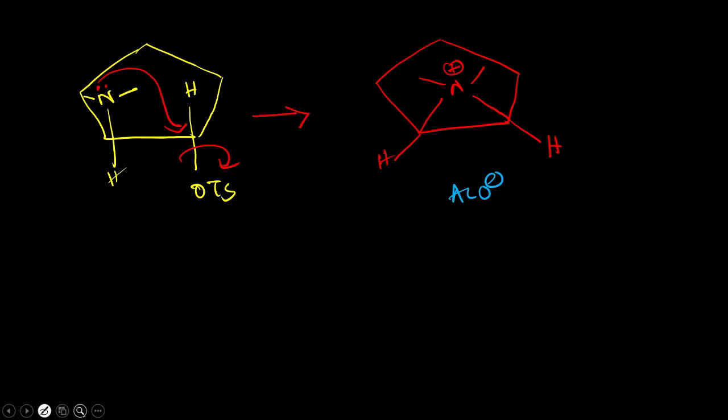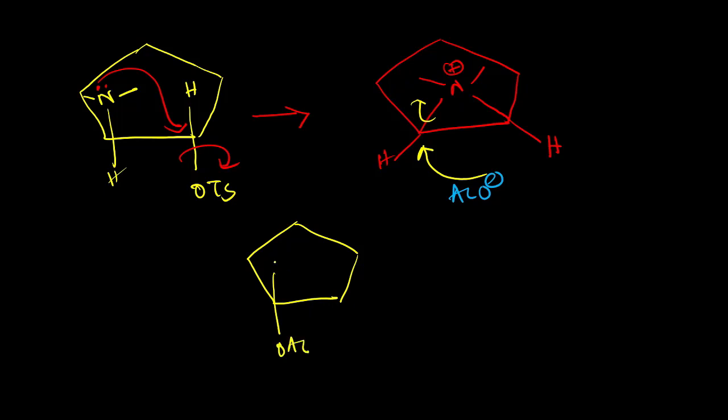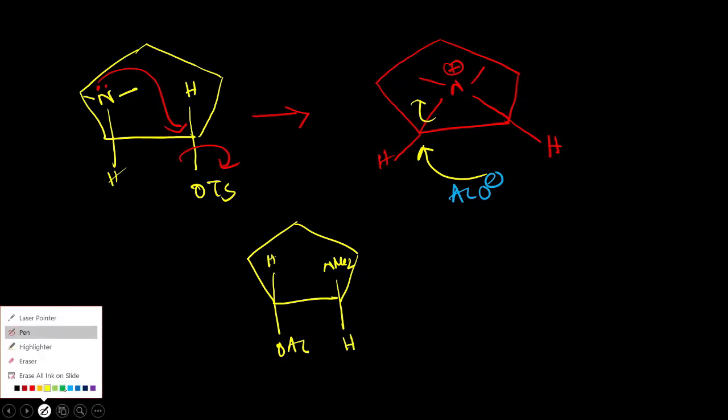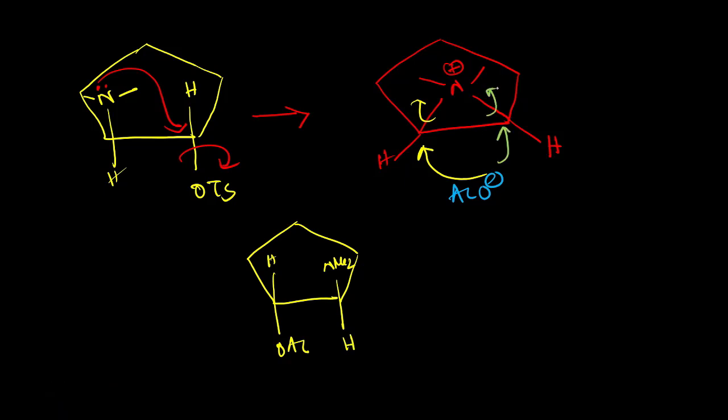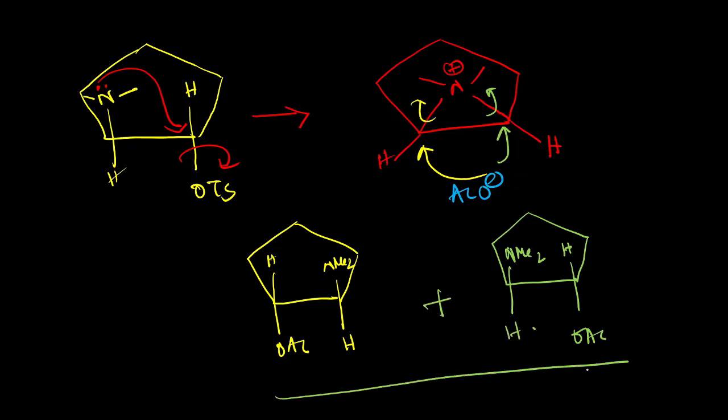Okay, so we are taking two different colors to explain. Initially we are taking yellow. If we have this type of attack, the final product will look like this because this bond will be broken. Here we have OSE, hydrogen, NME2, hydrogen, and again if we have this kind of approach, this bond will be broken. OSE, hydrogen, NME2, hydrogen. Okay, so we have two products and they are enantiomers to each other.